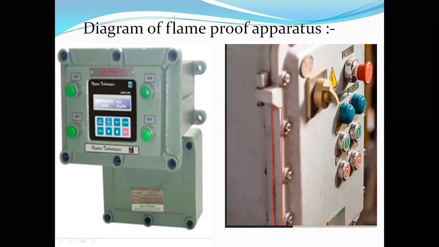This is called flange. This is exactly the flange. So it consists of a number of flanges, and each flange is 1 inch thick, solid metallic plates, you can say. That's how it is. Let's move on.